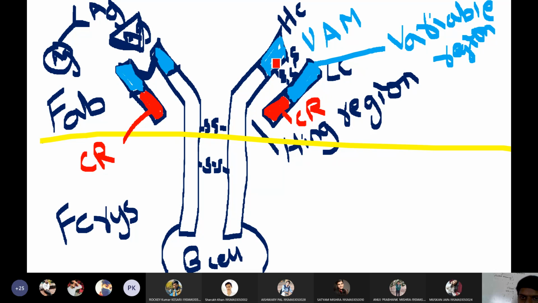But the heavy chain constant region is divided into 3 parts. See here, part 1, part 2 and part 3. So I will draw like this.